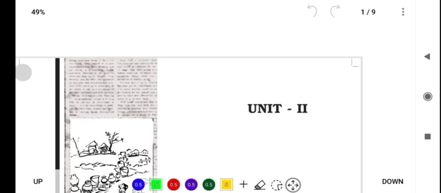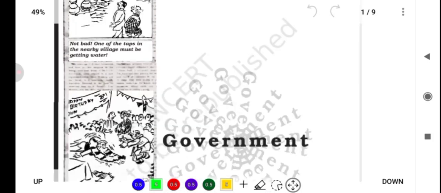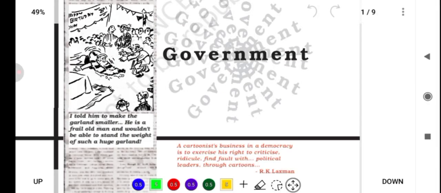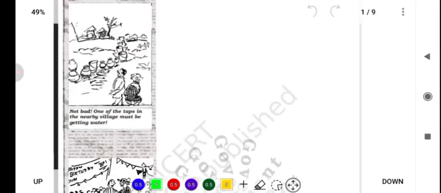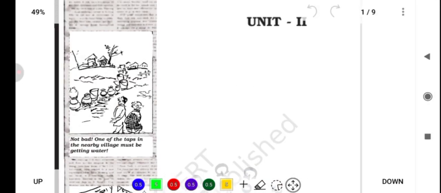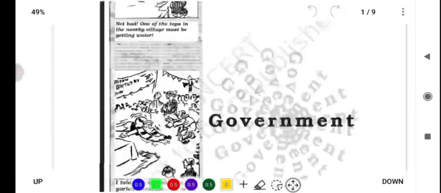Hello everyone. So we are done with unit 1. Now we'll start unit 2. That is, unit 2 is all about government. So if you want, you can pause the video and look at the small pictures that have been given on the left side.